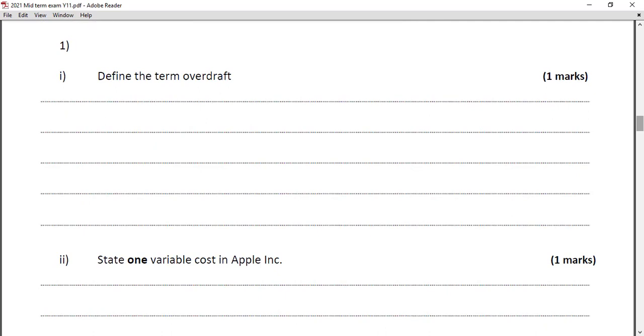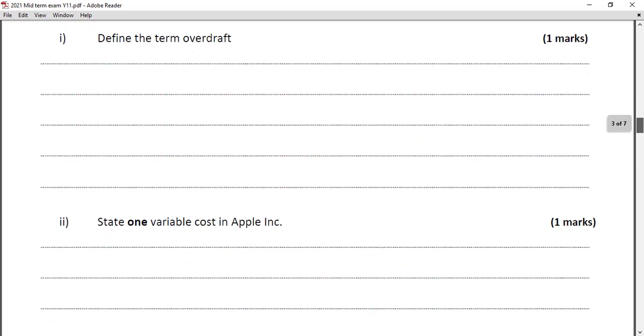They can withdraw more money than they have in their current account balance. That's called a short-term loan, a short-term credit facility provided by commercial banks to their current account holders. Right. So these points are there in most of your answers, which have successfully written that answer. So most of you got 1 out of 1. Okay, so that's one mark.